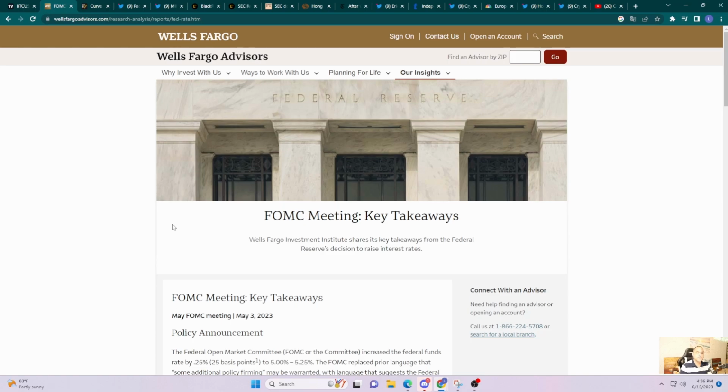But more importantly than the skip was the fact that in the SEP report, the fund rate is now 5.6% instead of the 5.1% that was shown previously, right? So this kind of indicates that they're trying to signal that there might be two more rate hikes coming before the end of the year. But more importantly, they definitely are signaling that there are no rate cuts coming, right?